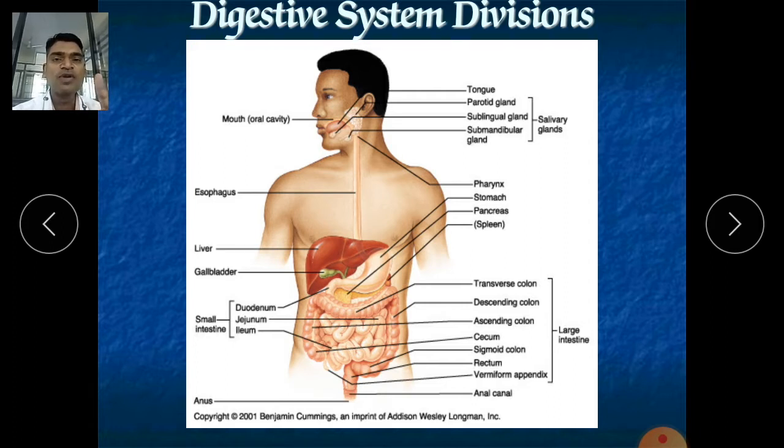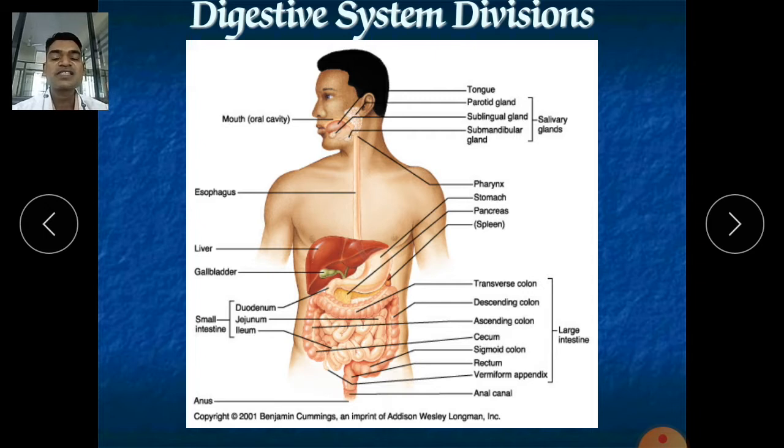What is anabolism? Anabolism is when smaller elements are converted into complex elements. For example, the formation of muscles, enzymes, and hormones, hormonal proteins; these are anabolic mechanisms.